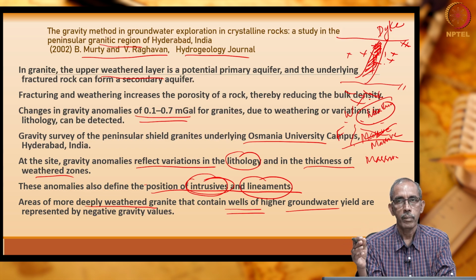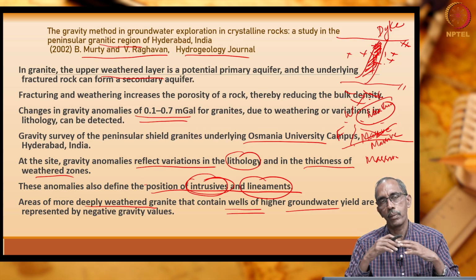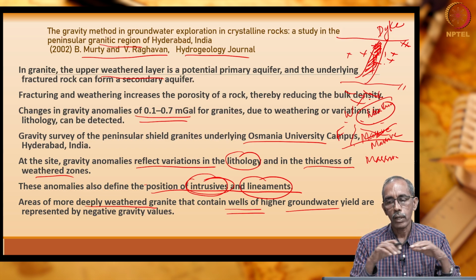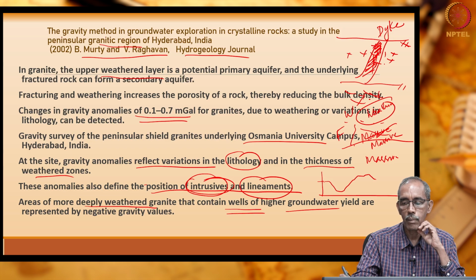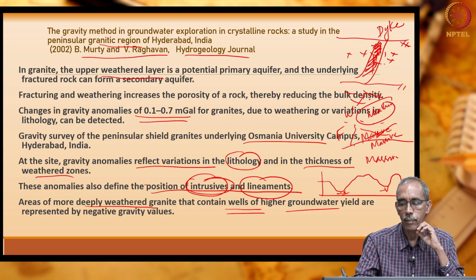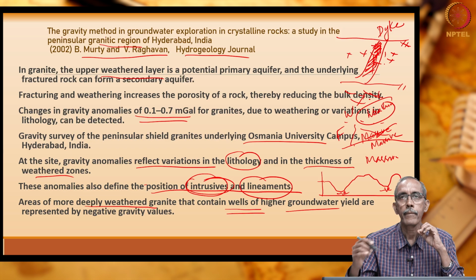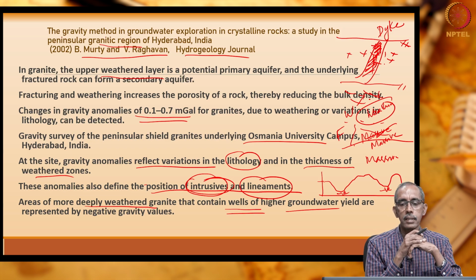That means wherever you had negative gravity measurements compared to the base value. What do we mean by negative? This is the profile. There is a base value somewhere here. When compared to that, the values are decreasing, going down. So, all these are negative values, negative locations, isn't it?